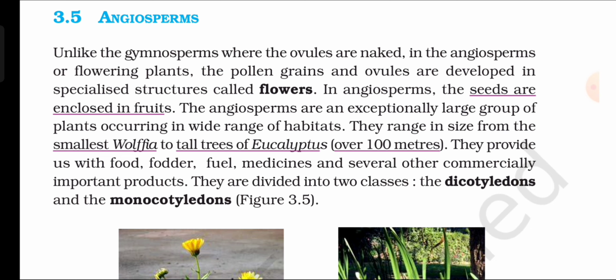The angiosperms are an exceptionally large group of plants occurring in a wide range of habitats. They range in size from the smallest Wolffia to tall trees of Eucalyptus over 100 meters. They provide us with food, fodder, fuel, medicines, and several other commercially important products. They are divided into two classes, the dicotyledons and the monocotyledons. Figure 3.5.